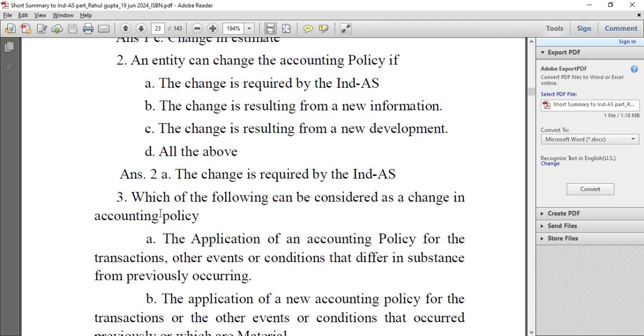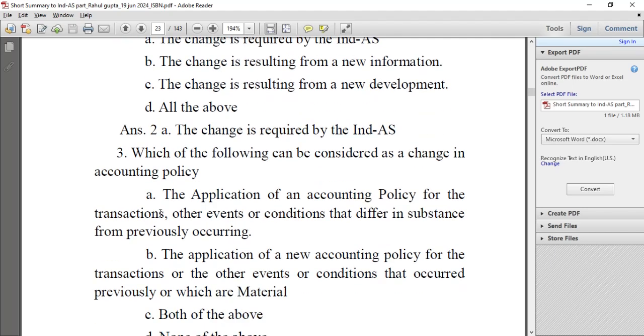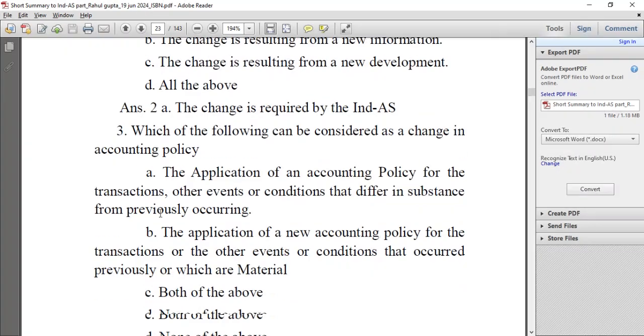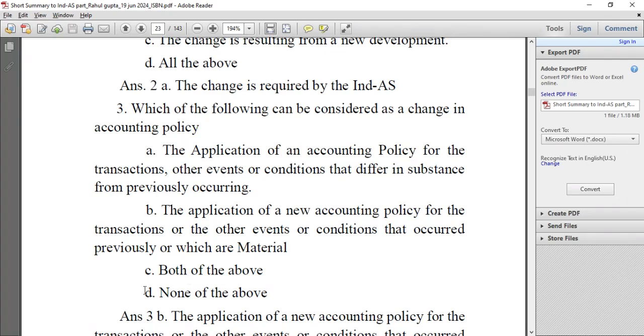Which of the following can be considered a change in accounting policy? The application of accounting policy for transactions and other events and conditions that differ in substance from those previously occurring; the application of new accounting policy for transactions or events or conditions that occurred previously or which are material; both of the above; none of the above.